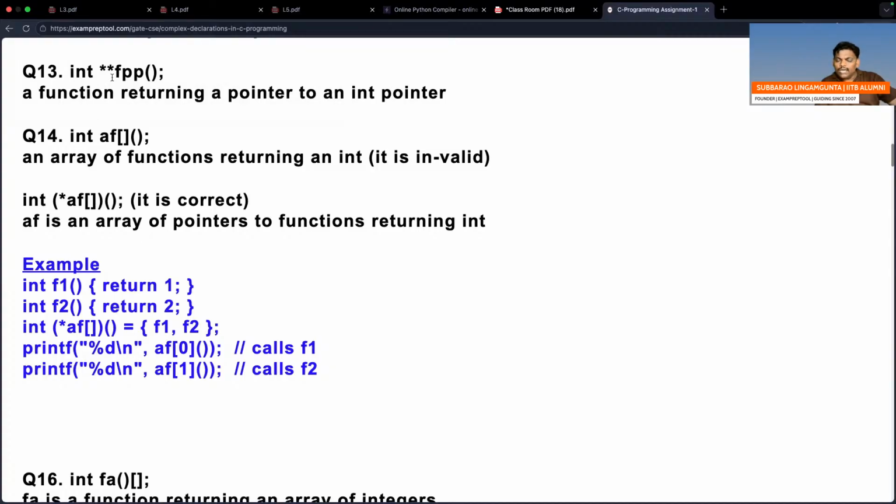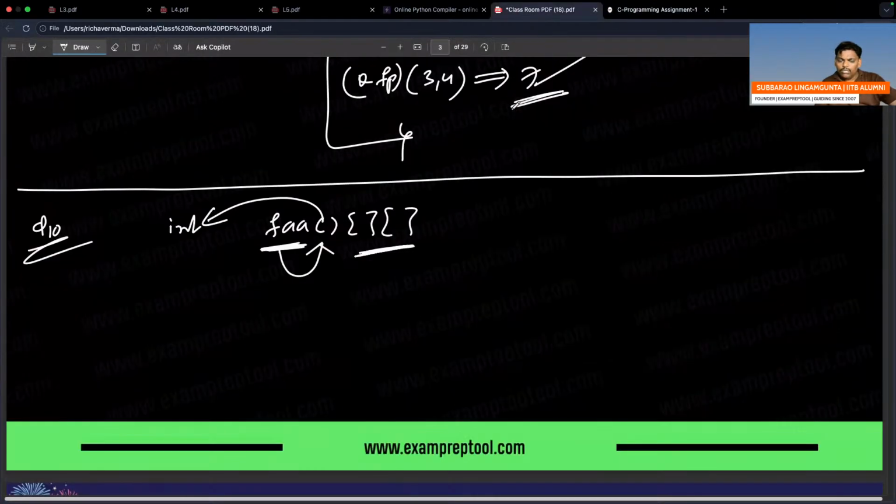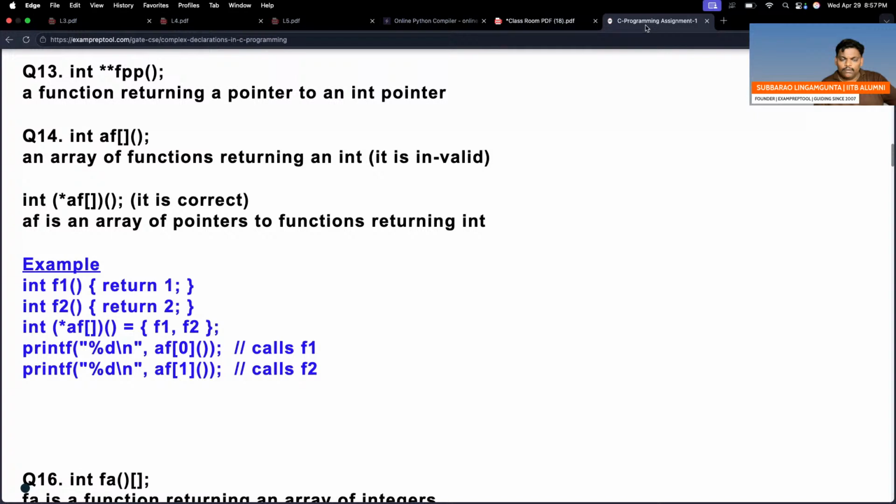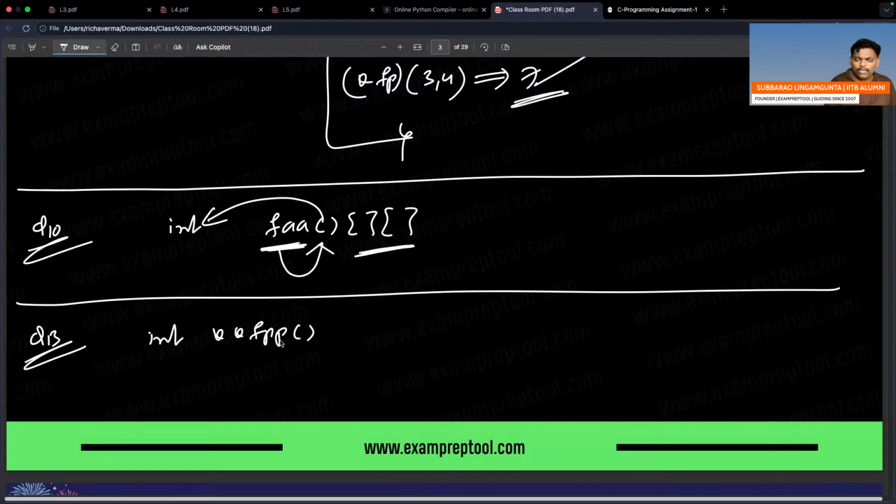Int star FPP, star FPP. Let's go to question number 13. Int star star FPP with brackets also there. I will read one time. Nothing, normal. Go to the operands first. Two operators are fighting, star also, bracket also. Bracket is the winner. Can you see this one?